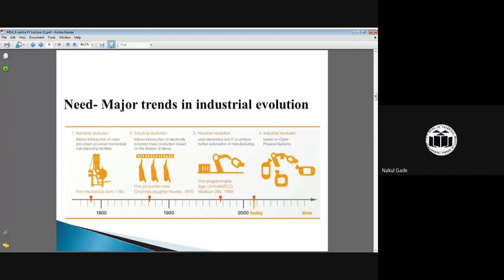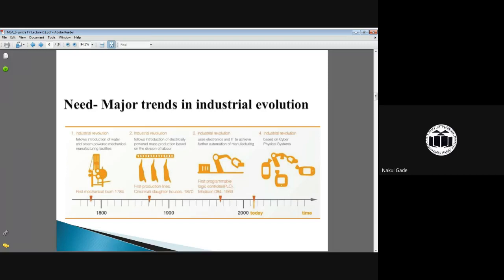With the help of that revolution, all the processes became more automatic. Okay, so this is the revolution of industry. The first one is the total machining process happening by manual interference.